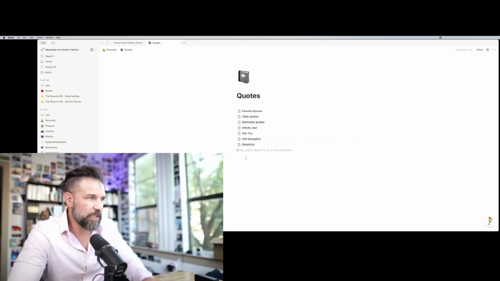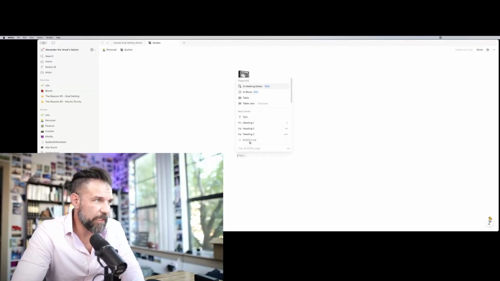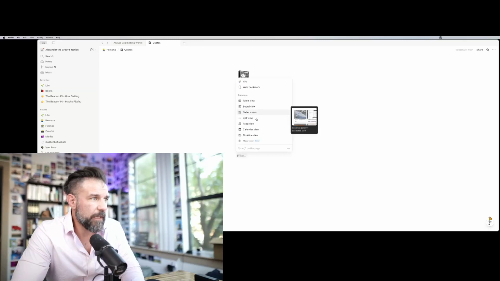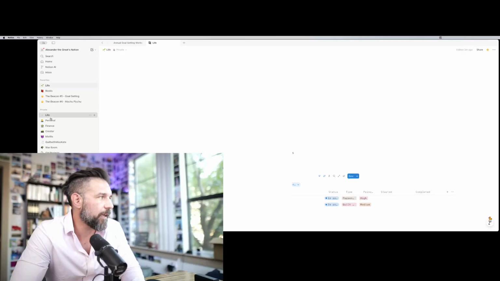This is just, if I come over here and I want to make something new, you're going to backslash and you have all these different things you can make. And I use probably 10% of it. You don't have to be an advanced user for this to be very, very useful for you. But what it does is now I have these, and this is on my phone. So if I want to look up a quote, it's always accessible. And I love that.